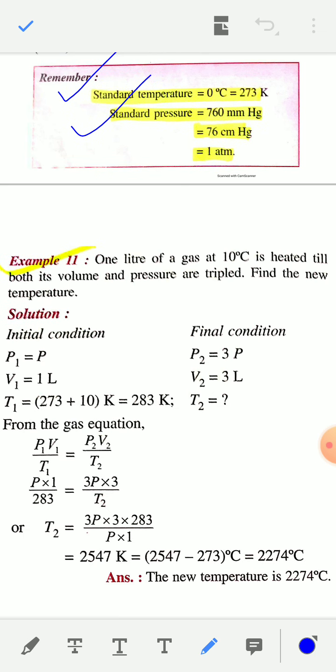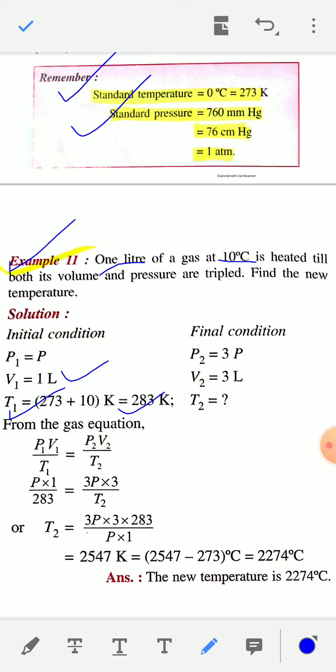Based on the combined gas law equation, I have given one numerical. 1 liter of a gas, that means initial volume V1 is 1 liter, at 10 degrees Celsius. So T1 is 10 degrees Celsius. You have to convert 10 degrees Celsius into Kelvin by adding 273 to 10. So T1 is 10 plus 273, that means 283 Kelvin, and V1 is 1 liter.